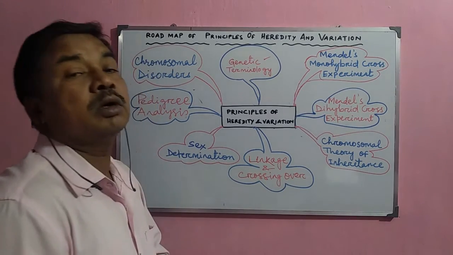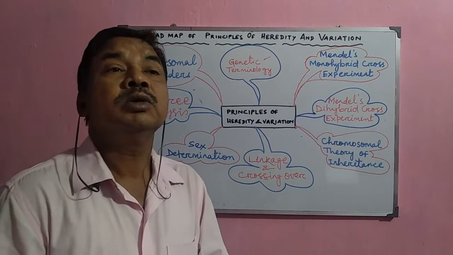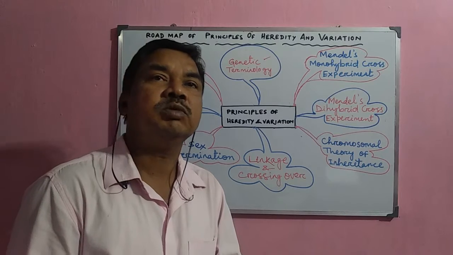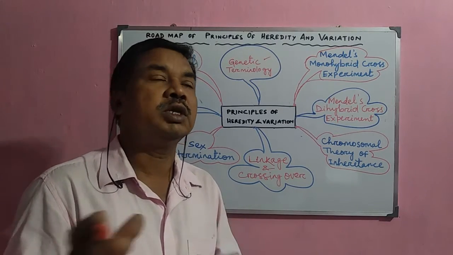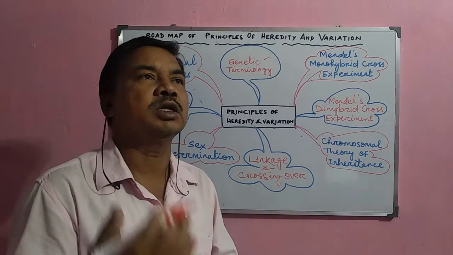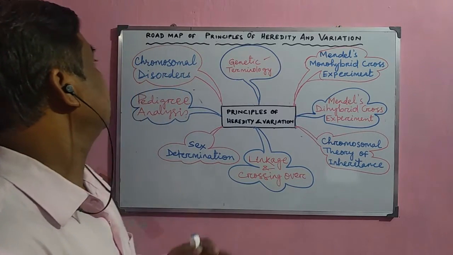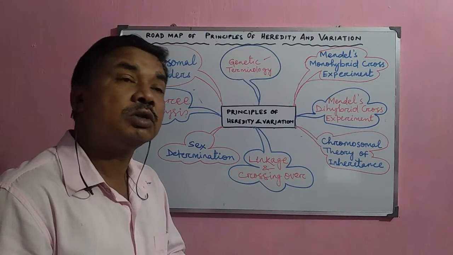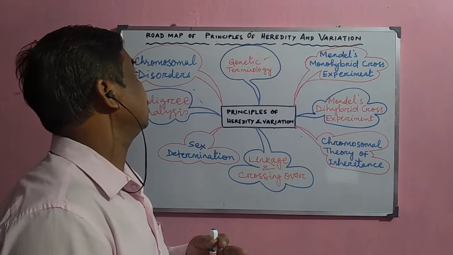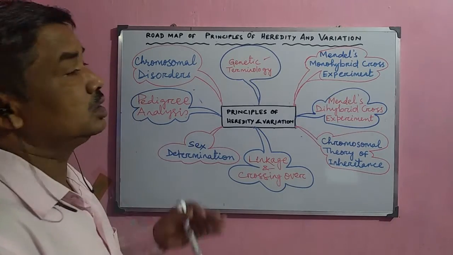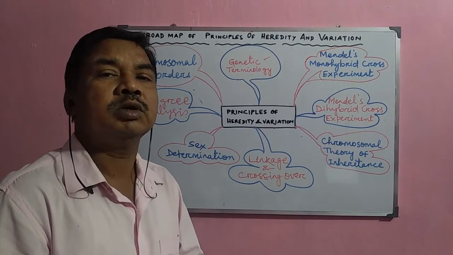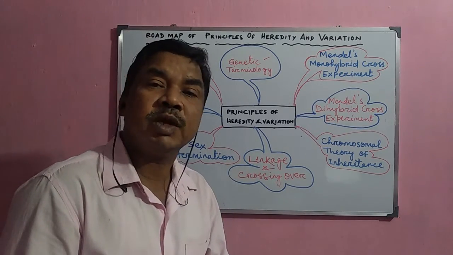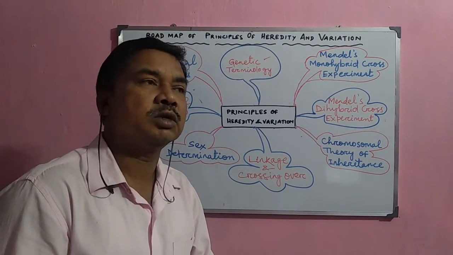Then, the chromosomal disorders. Sometimes in the genes or chromosomes, some disorders are there due to defects in the genes, either due to mutations or due to change of the base sequence or any other thing. When any defect occurs in the chromosome or genes, that is gene mutation or chromosomal mutation, these disorders occur in the human body. So we shall discuss in detail the different defects, Mendelian disorders, chromosomal disorders, etc.